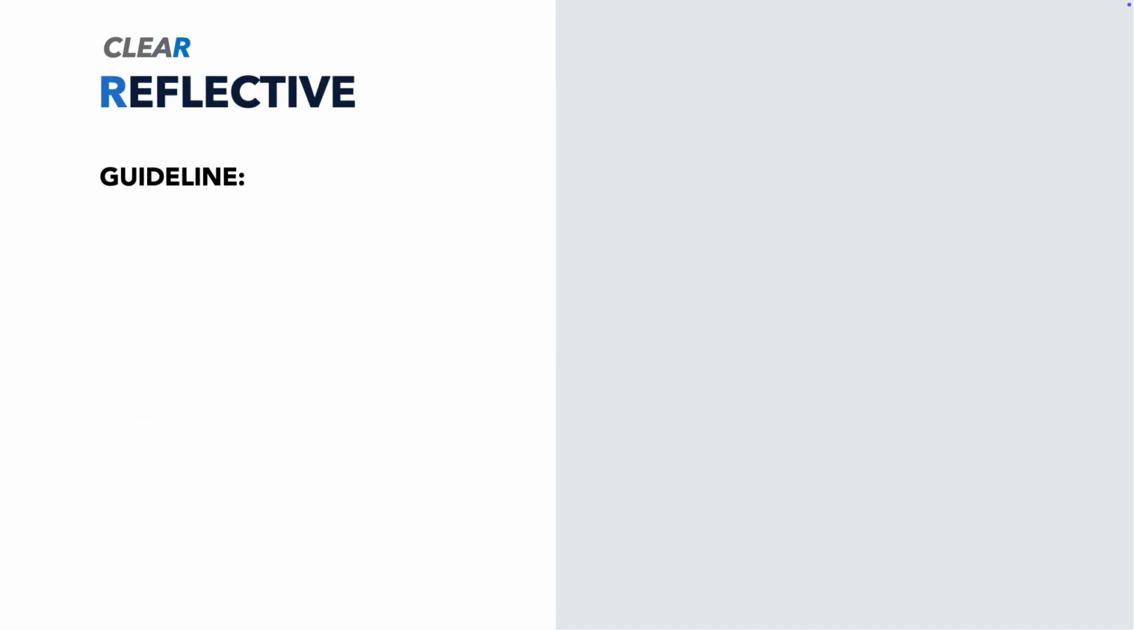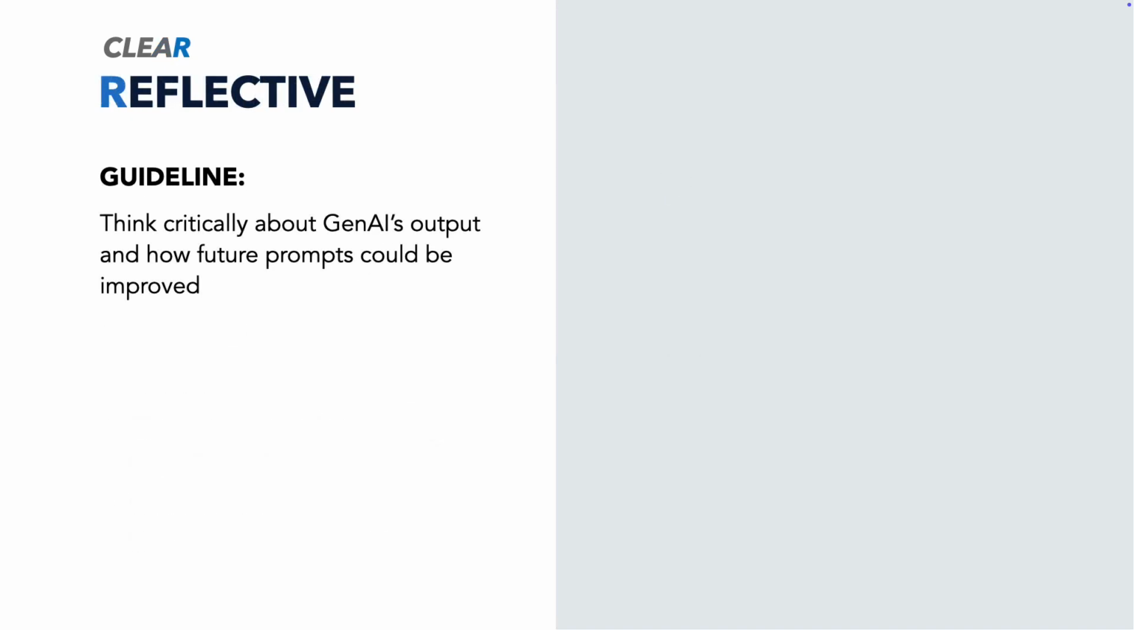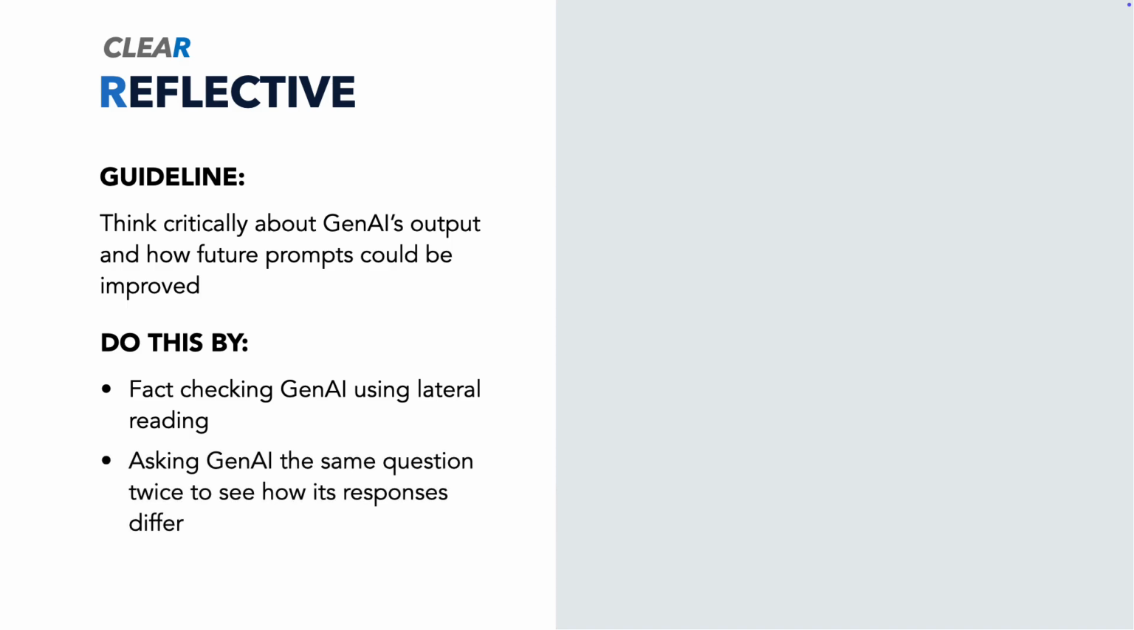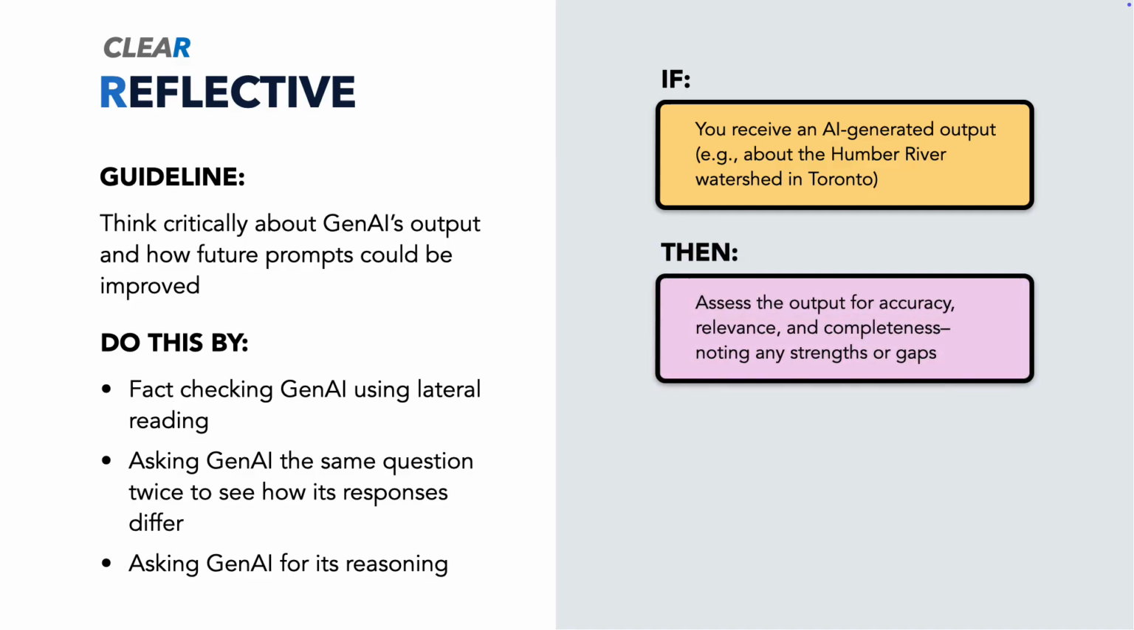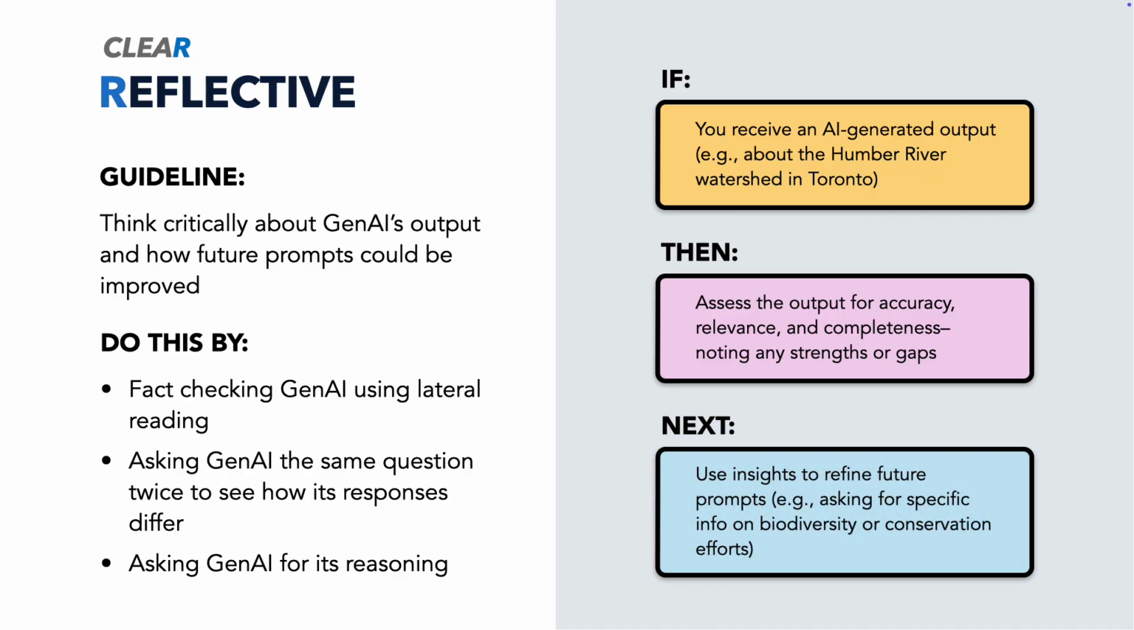Finally, reflective means thinking critically about GenAI's output and how future prompts could be improved. This looks like fact-checking GenAI's output by using lateral reading, asking GenAI the same question twice to see how its responses differ, or asking GenAI how it reached its conclusion. For example, if you receive a GenAI response about the Humber River watershed in Toronto, assess it for accuracy, relevance, and completeness. Note any strengths or gaps, and then use your insights to refine your prompt.